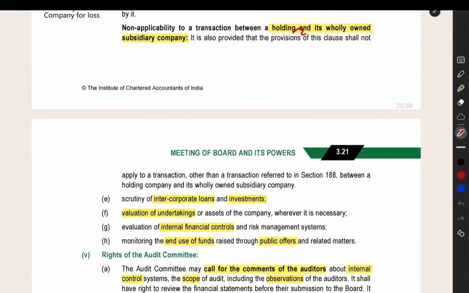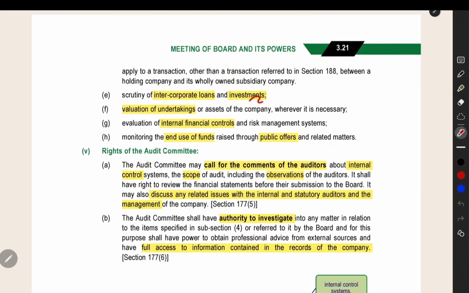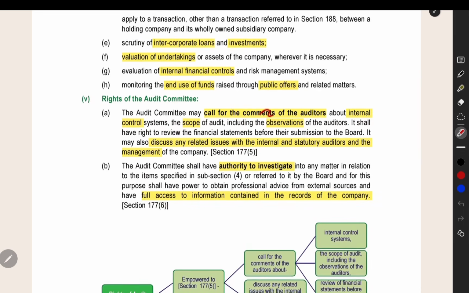If there is a transaction happening between a holding company and its wholly owned subsidiary, then related party transaction or audit committee approval will not be required. Intercorporate loans and investments, valuation of undertakings, internal financial control, end use of funds raised through public offers, these will also be monitored by the audit committee. The audit committee can call for the comments of the auditor on the internal control system in the company, the scope of audit, and observations of auditors. Relating to this, the audit committee can call for comments from the auditors.